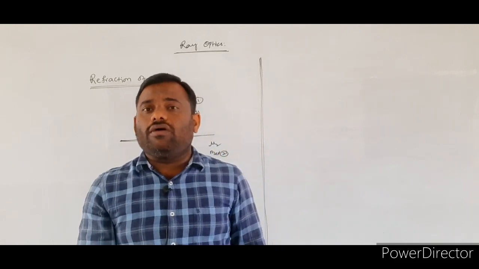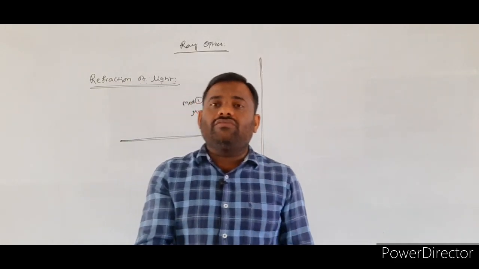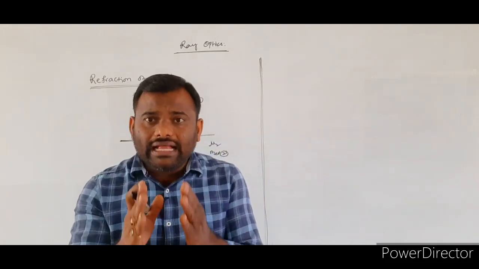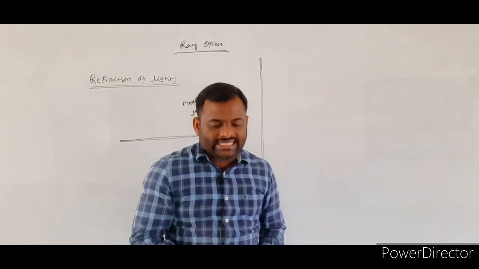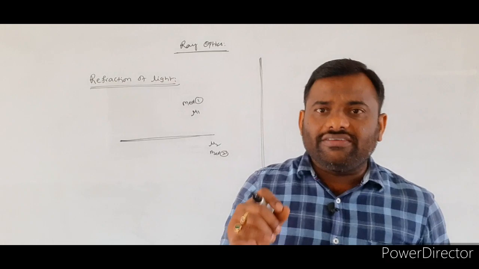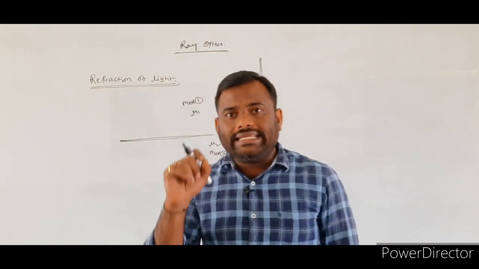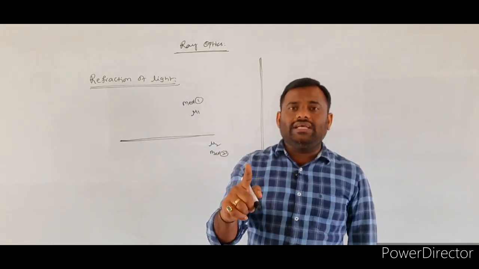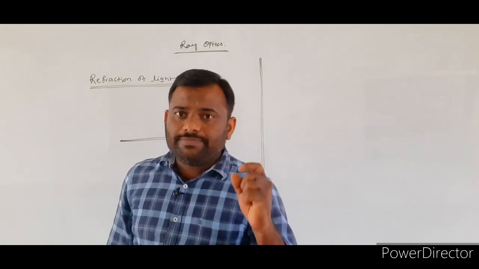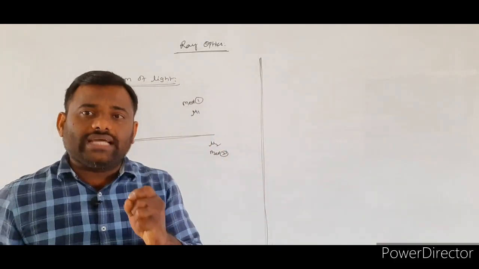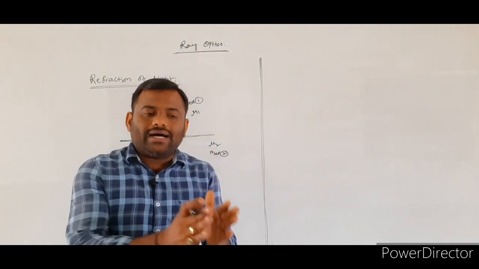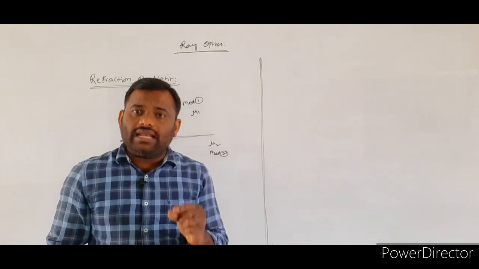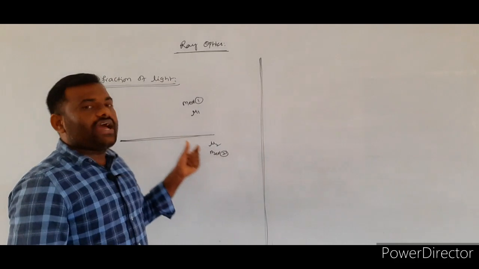Such a type of phenomena. What is the phenomena? Whenever the light is traveling from one medium to another medium, the path of the light will be deviated. Such a phenomena we are calling as what? Refraction of the light. So what is the main reason behind the refraction of the light? The reason is that while the light is traveling from one medium to another medium, its speed value will change, and because of that only, the path of the light will be deviated. Such a type of phenomena we are calling as what? Refraction of the light. So how can we define the refraction of the light?